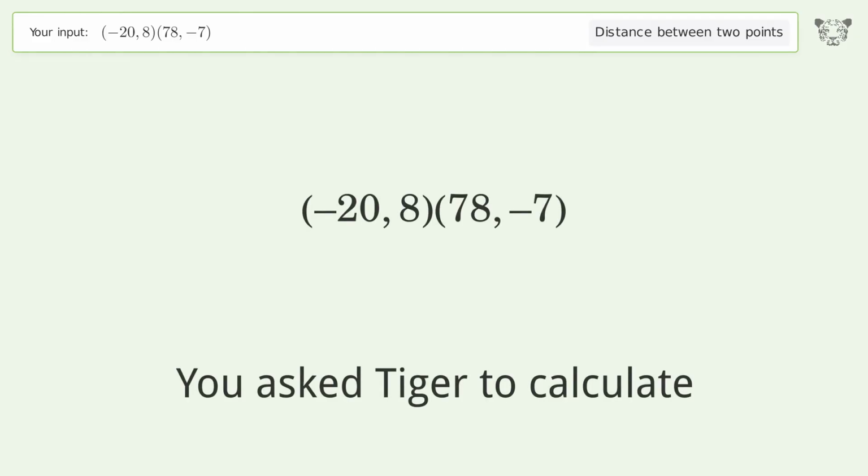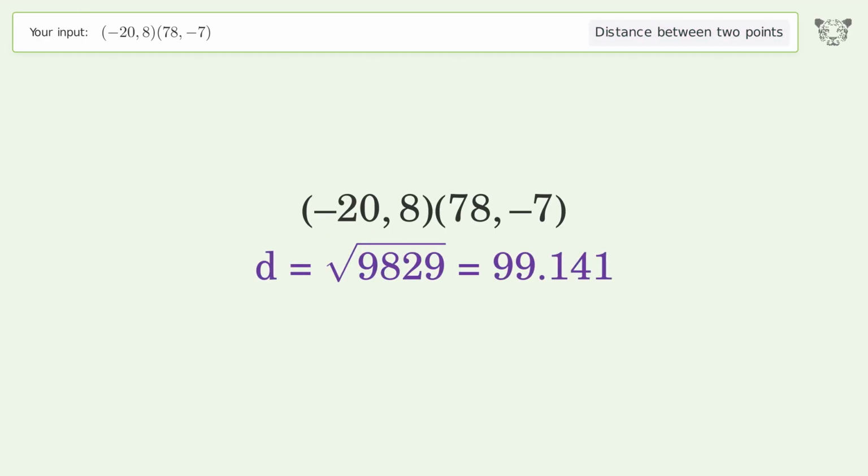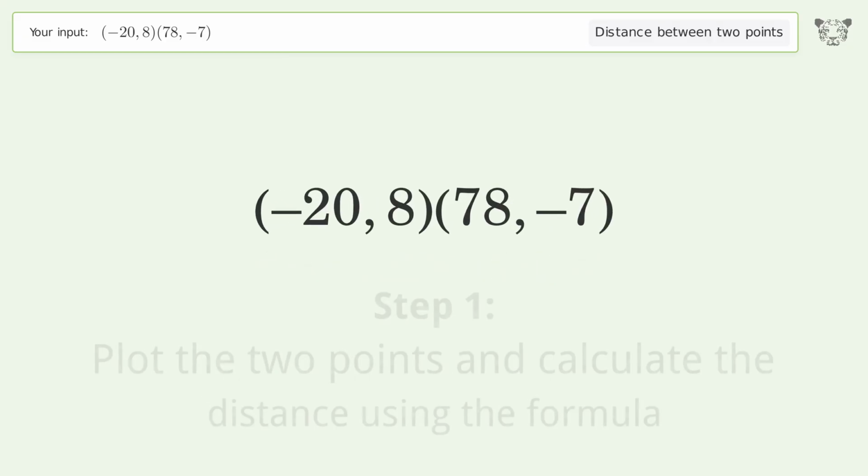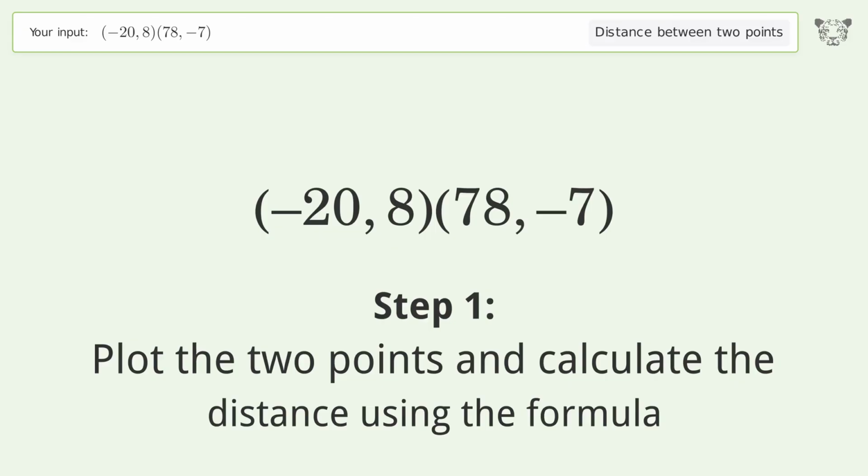You ask Tiger to calculate. This deals with the distance between 2 points. The distance between the 2 points is the square root of 9,829 or 99.141. Let's solve it step by step. Plot the 2 points and calculate the distance using the formula.